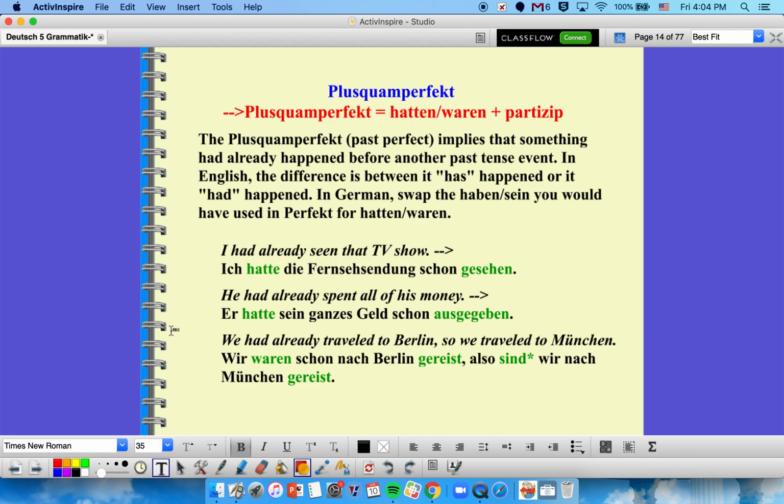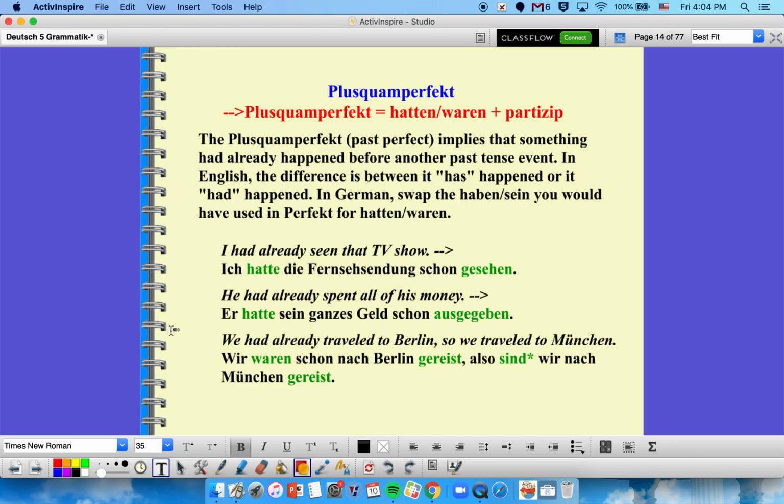The last thing I want to mention is the Plusquamperfekt. So this is another form of the perfect, but it's implying that something's already happened even before another past tense event that we're mentioning. So in English, the difference between the present perfect and the past perfect is instead of saying it has happened, we're saying it had happened. So implying that it had already happened.